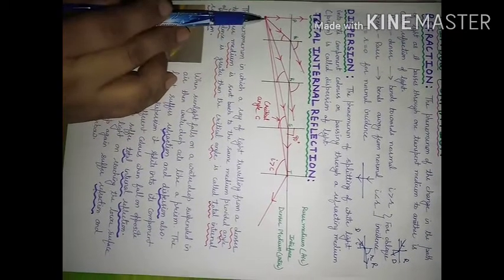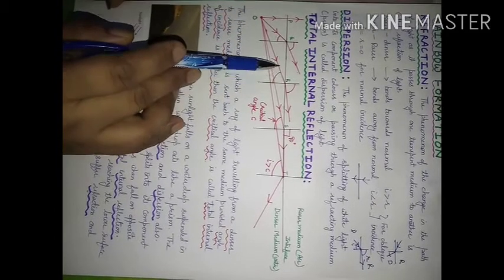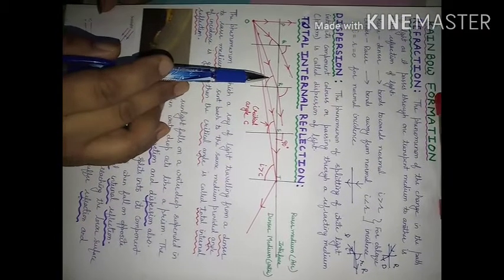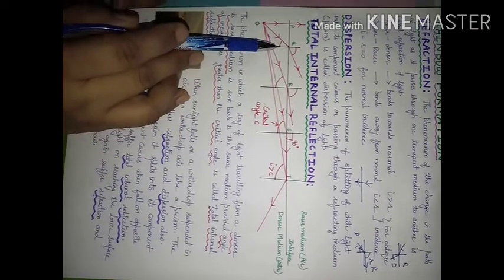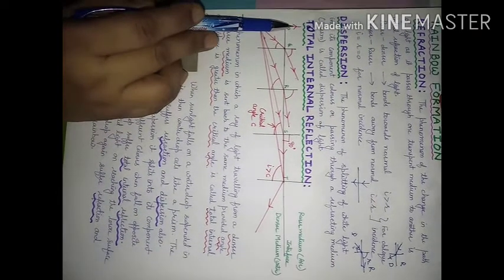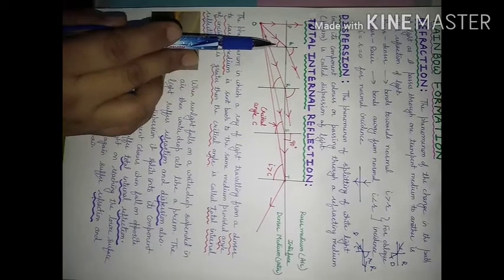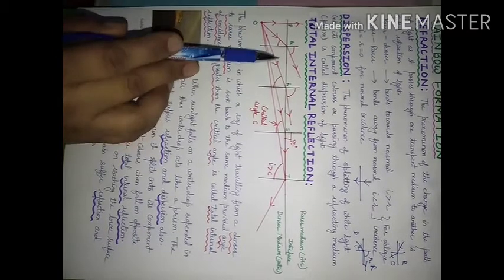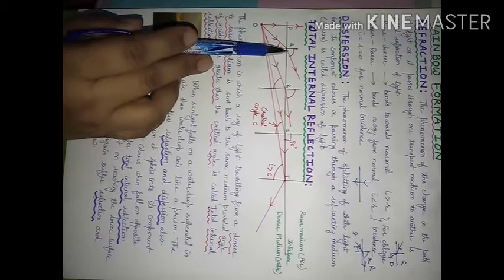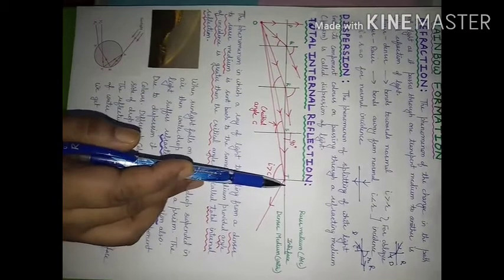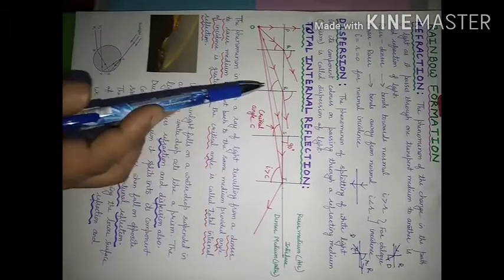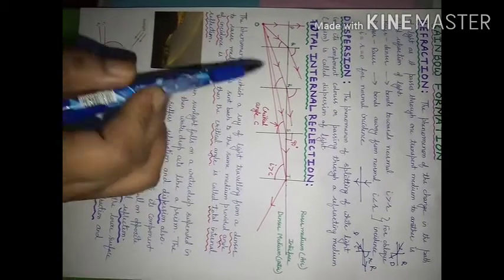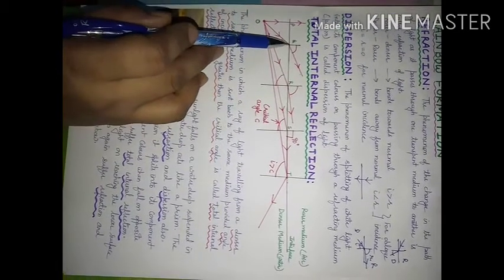Let us consider another ray of light for which this angle of incidence is greater than this angle of incidence. In this case, angle of incidence will be 0. Gradually, we are increasing angle of incidence as we are moving from P to Q to R to S to T. So this angle of incidence at point R is greater than what was angle of incidence at this point Q.